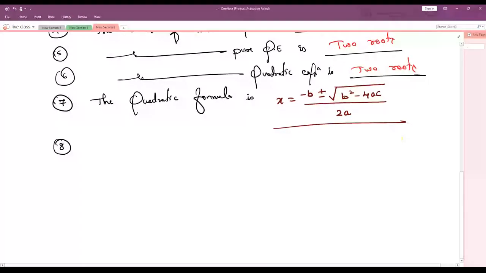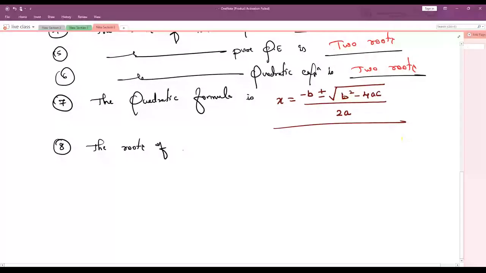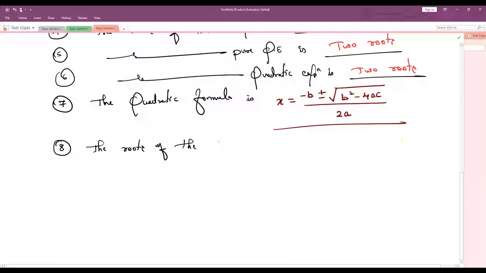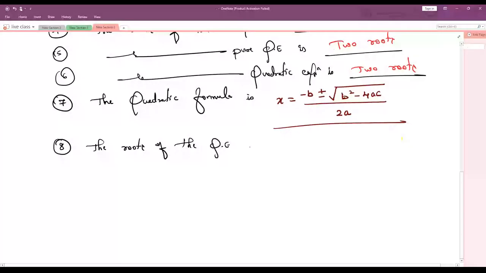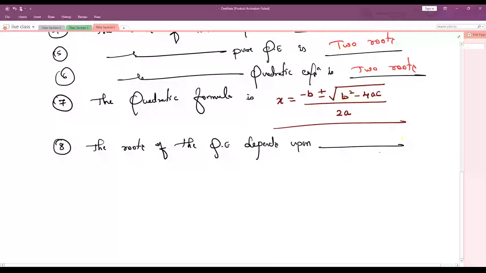The roots of the quadratic equation depends upon dash. See children, roots of the quadratic equation means, see here.